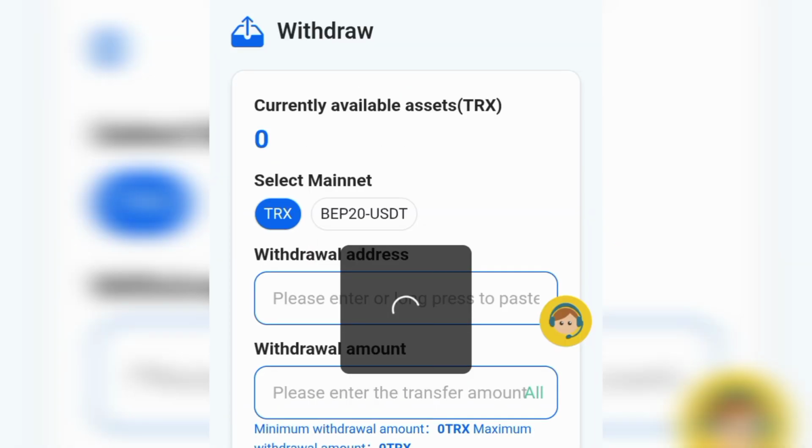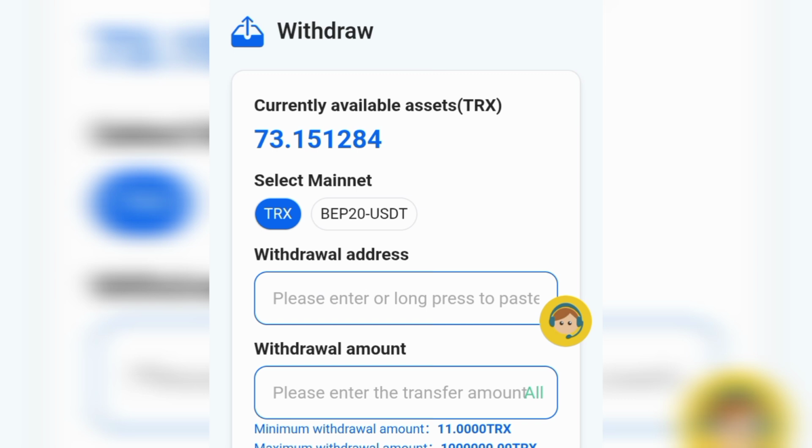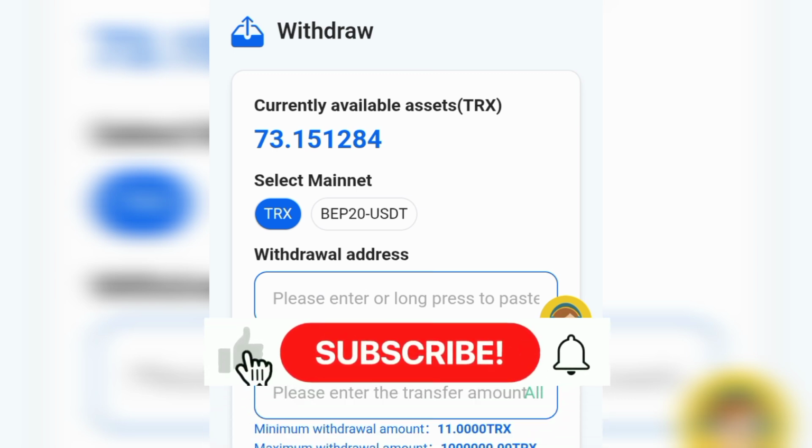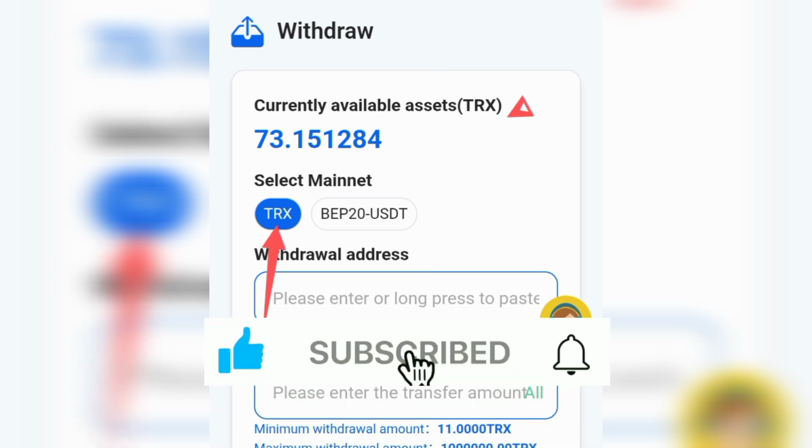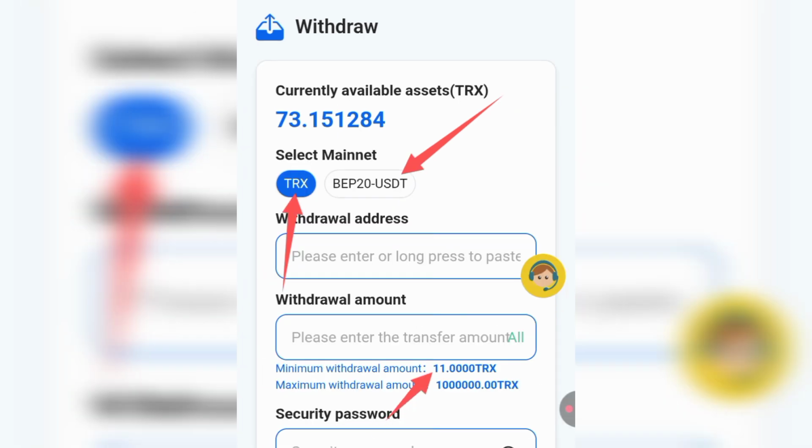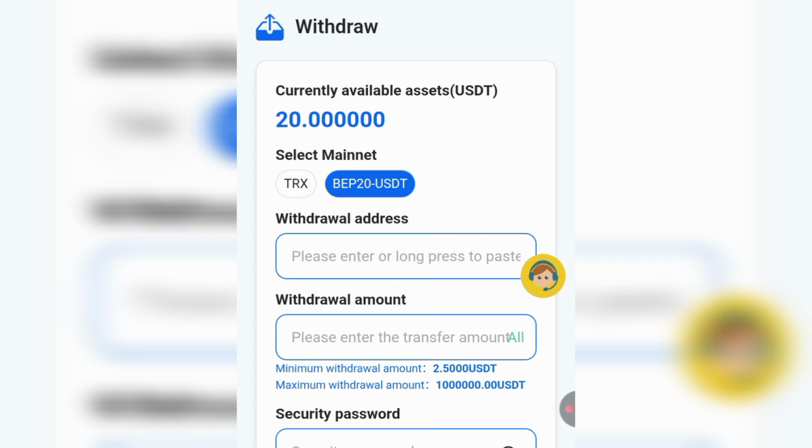Once you click on that withdraw button, you'll be taken to the withdrawal section. As you can see, there are two withdrawal methods. You can withdraw using the TRX and you can withdraw using the BEP20, and the minimum withdrawal for using the TRX is 11 TRX, while the minimum withdrawal for using the BEP20 is 2.5 USDT. And I'm going to be withdrawing using the BEP20.